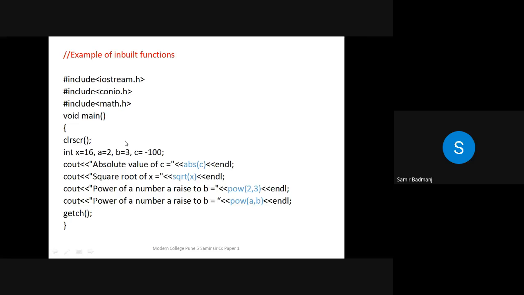See the program, it is a seven-line program in which you are getting the absolute value, square root, as well as the power of a number 2 times. Once we are passing the numbers and once we are passing the variables. So see how the program can be shortened instead of writing the code again and again. Here you have used power 2 times. In the normal case, you would have to write the program for power once, then again for the second time. Instead of writing that, we are just calling the function.